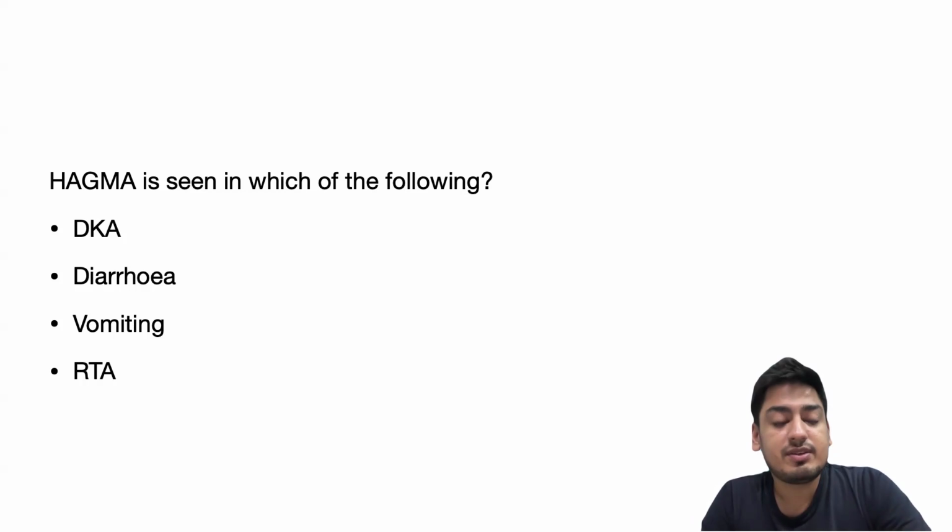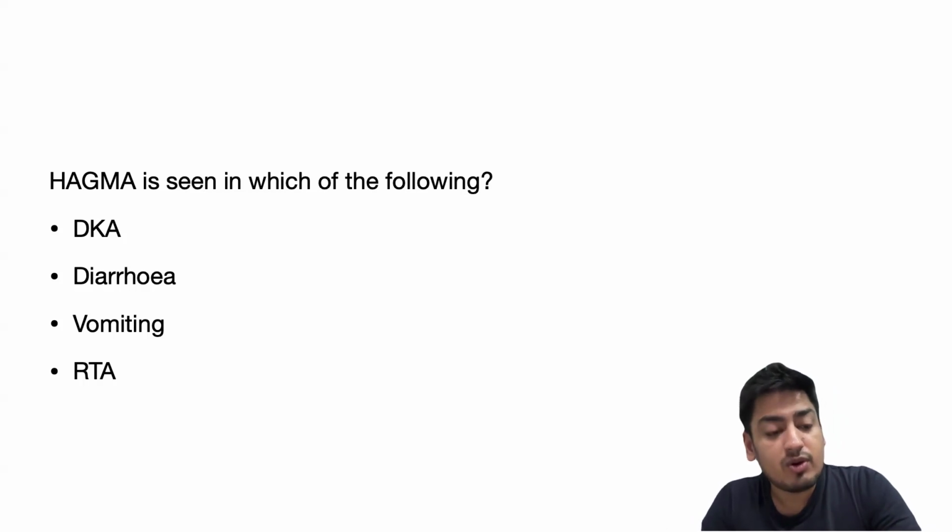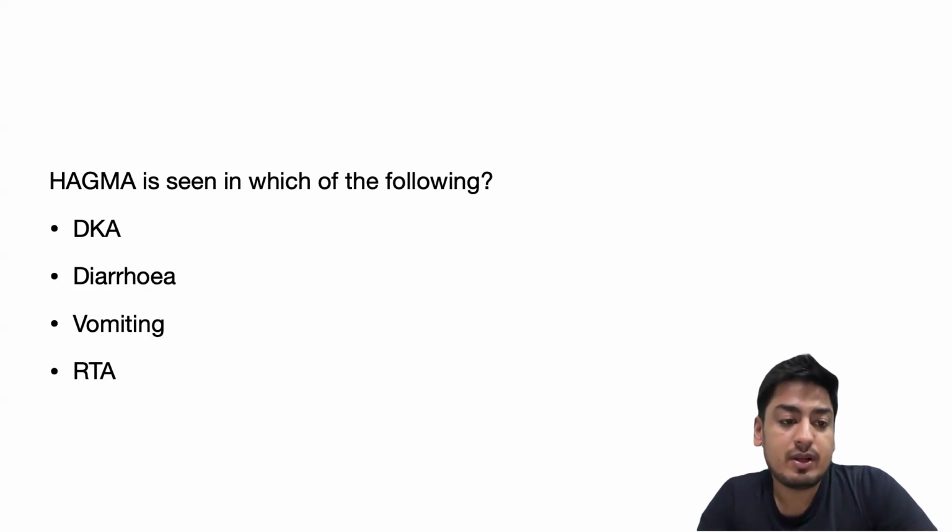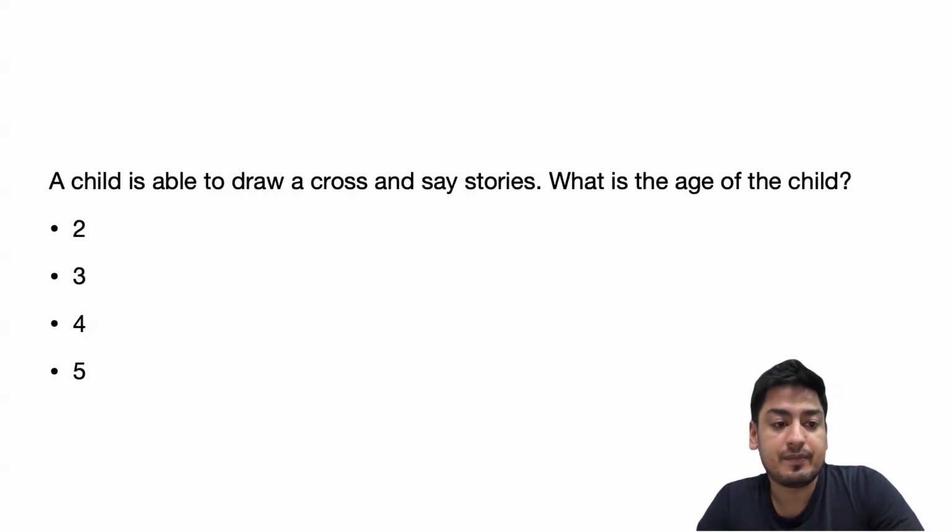Similarly, in renal tubular acidosis, since renal tubules are involved, it would be a normal anion gap metabolic acidosis. In vomiting, there would be loss of acid from the stomach, so it would cause metabolic alkalosis. While in DKA, there is a high anion gap metabolic acidosis. Another cause of high anion gap metabolic acidosis is lactic acidosis.